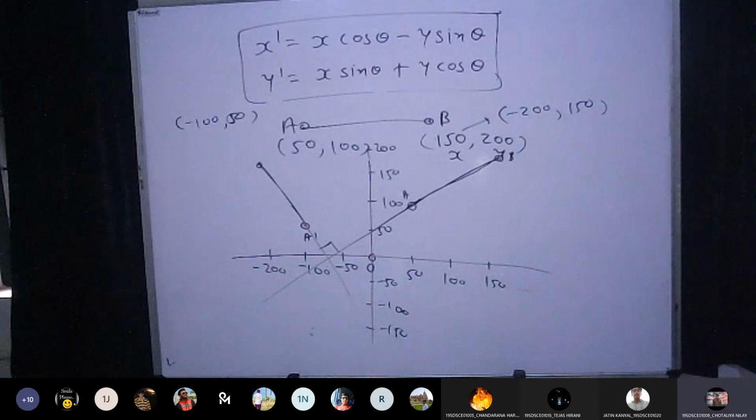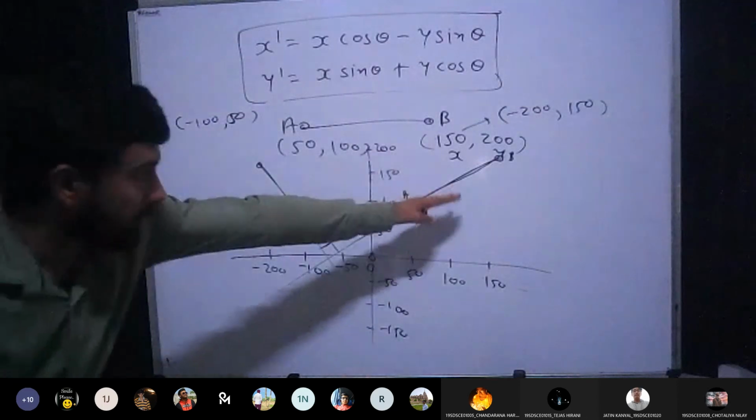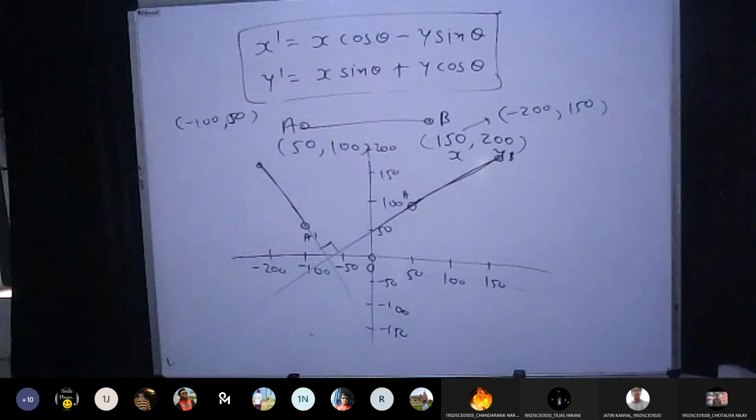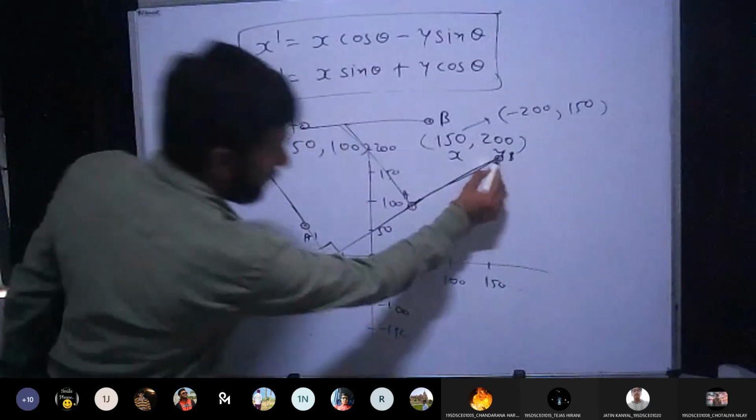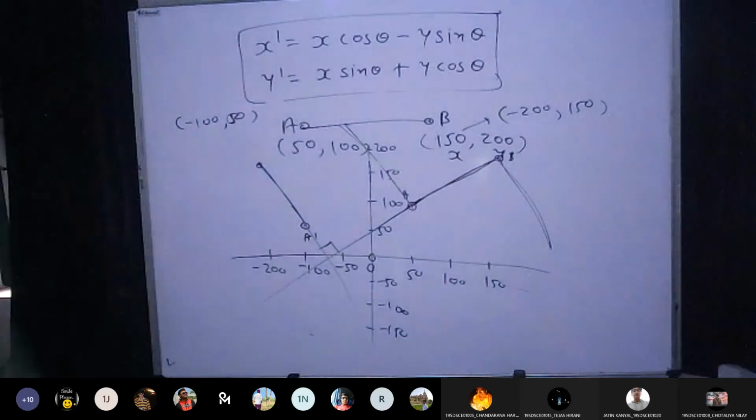Yes, sir. So now in this case you can see your line is rotated at an angle of 90. But while rotating this line, you can observe the movement also. Your line is getting moved from this place to another quadrant. So this is also not ideal. What if I want to rotate the line here only? That can also be done.